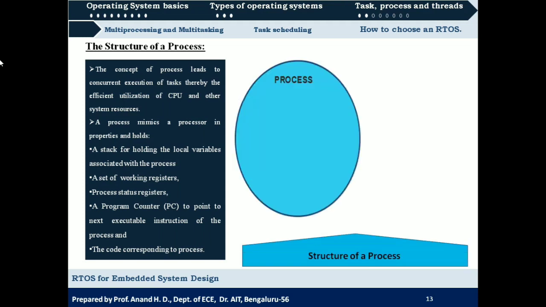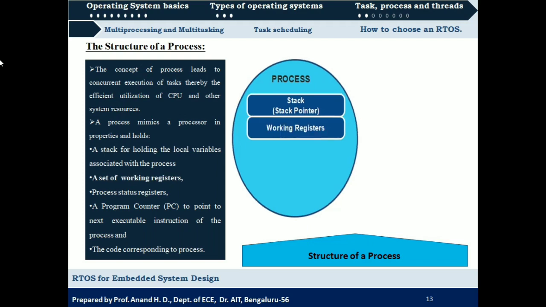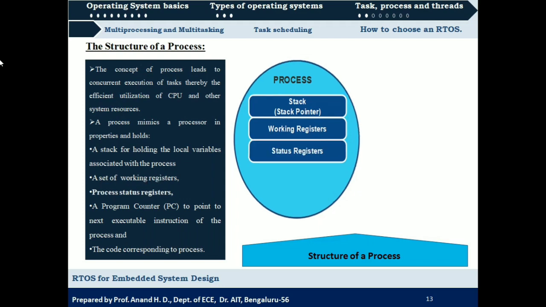If we consider this as the structure of a process, the process will have a stack memory. Why is stack memory required? For holding the local variables associated with the process. Then working registers, in order to store temporary data during the execution of an instruction. If any computations need to take place, they will take place in the working registers. And then we have the status register.